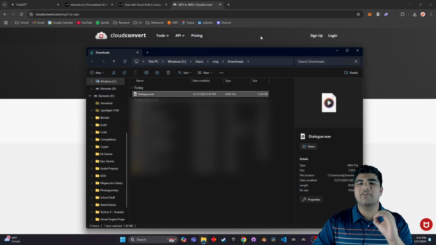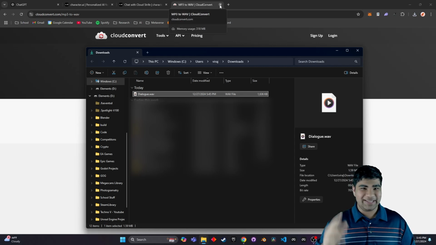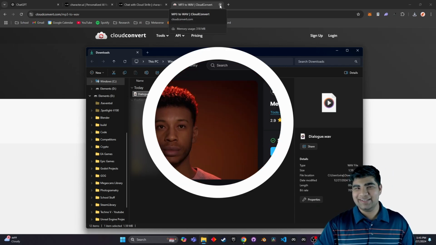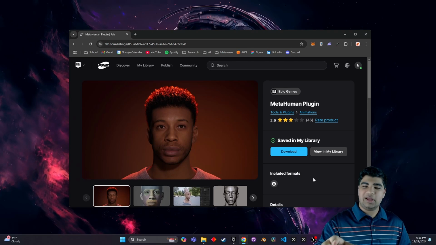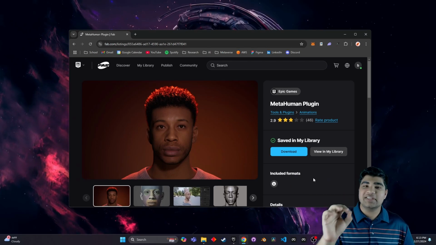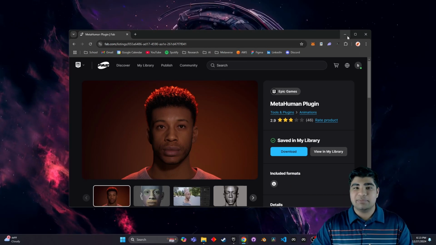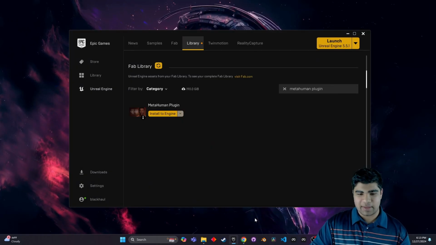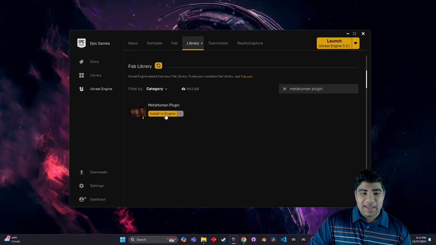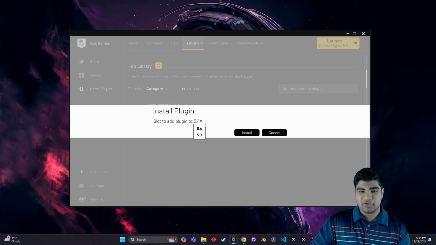Beautiful. Perfection. Now, let's dive into Unreal Engine. Alright, on the Unreal side of things, we are going to need the Metahuman plugin, which is chef's kiss. It's an amazing plugin, and we can just install it by getting it on Fab, as I showed before. And then install to Engine, make sure you have 5.5.